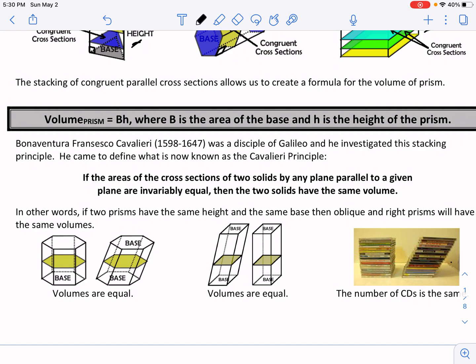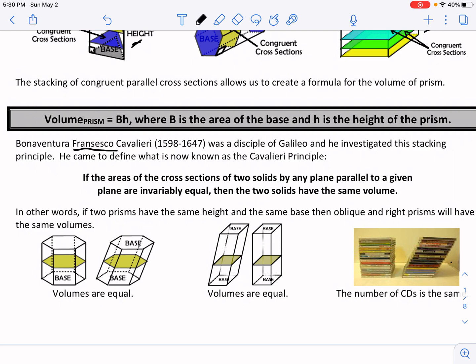Okay, now I am not going to pronounce this right, but let's just go with this middle name here, Francisco, was a disciple of Galileo, and he investigated the stacking principle. And he came to define it as his own principle.